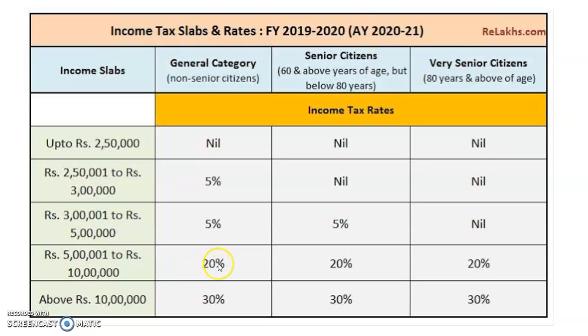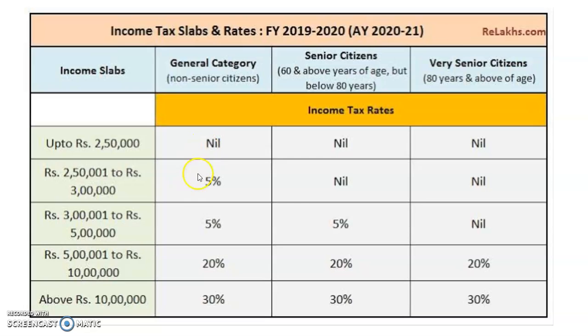Then 5 lakh to 10 lakh it is 20%, and above 10 lakh it is 30%. So these are the slabs you have to remember always. Up to 5 lakh it is 5%, 5 lakh to 10 lakh it is 20%, and above 10 lakh it is 30%. So these are the slabs.